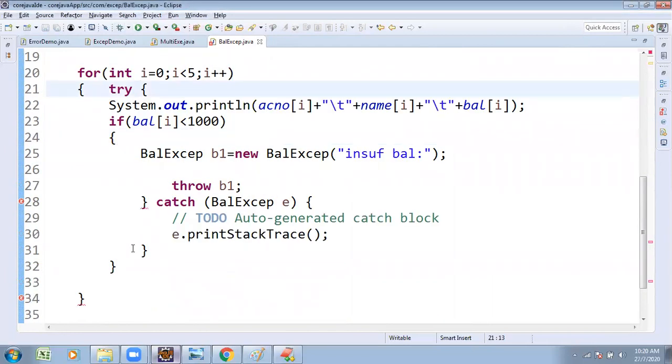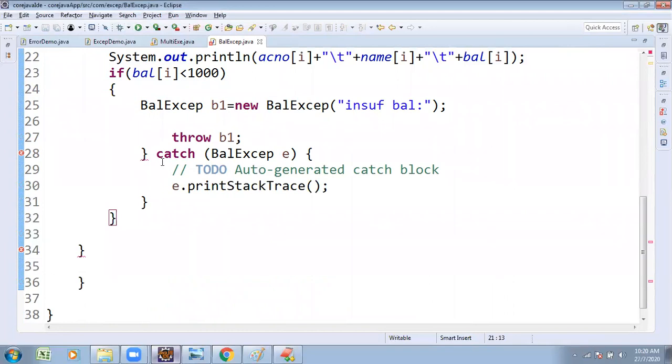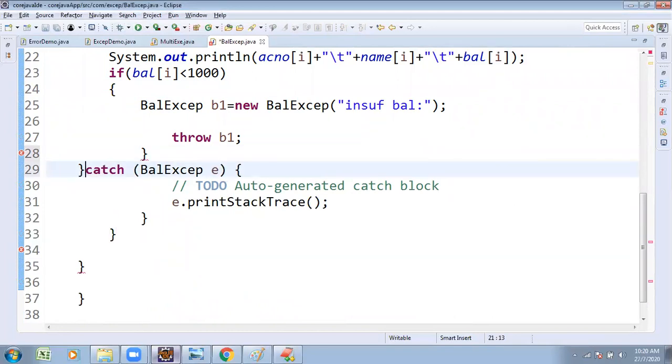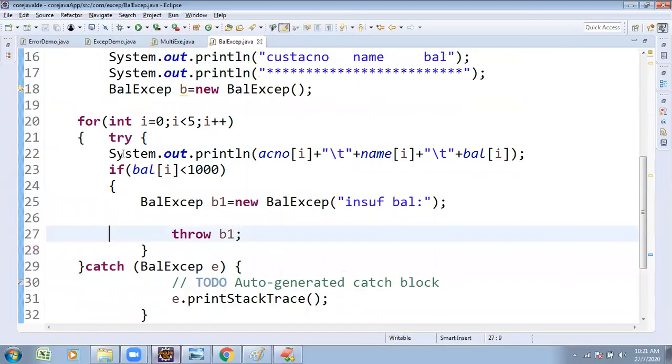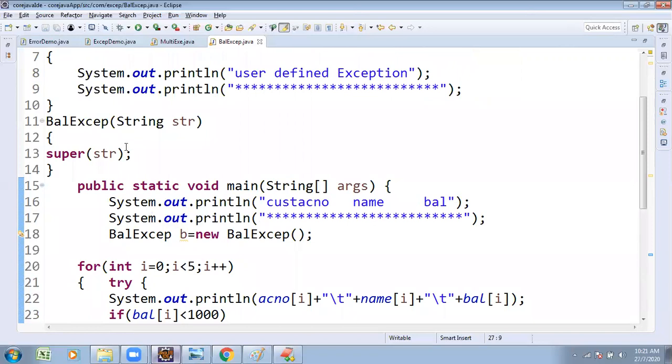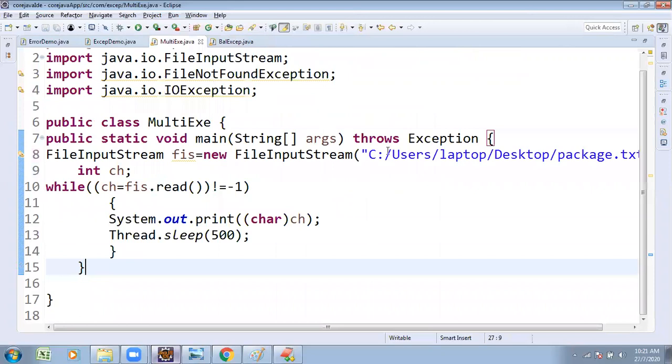Try block started, and ended. Try block ended. So now try to observe. Try to execute it once. Wherever the exception is, in that line only you get it. Either use try block and catch block. Previously we used the throws keyword in the heading of the method.